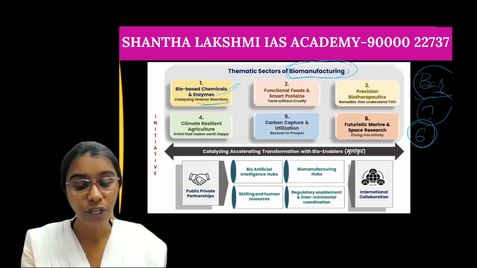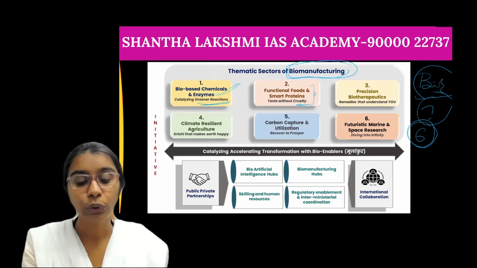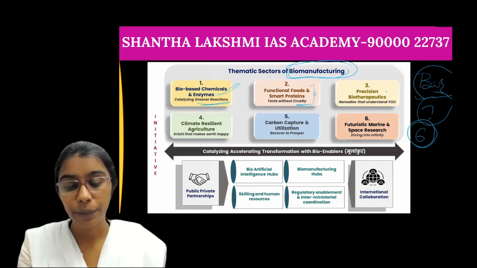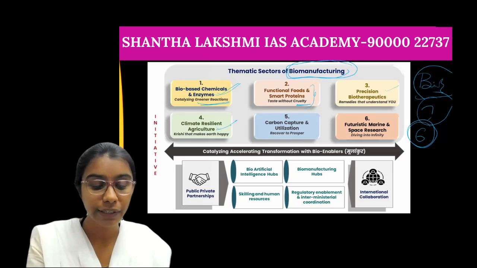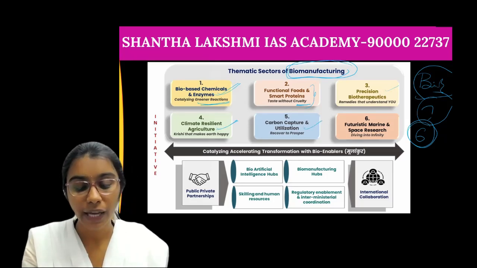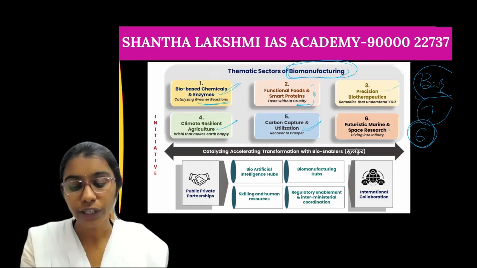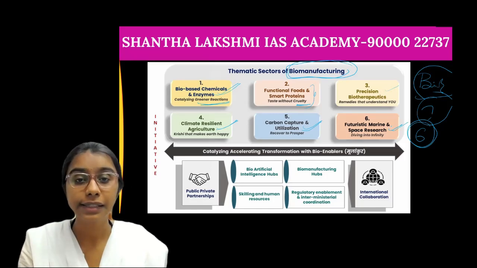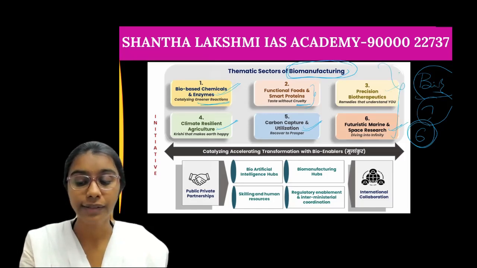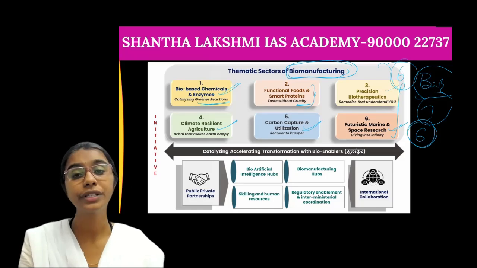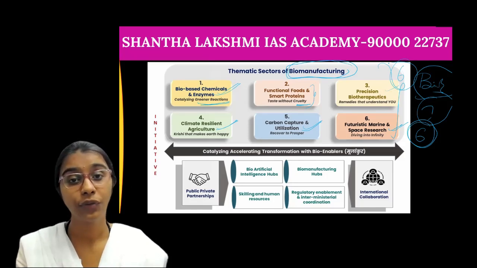Second is the functional foods and the smart proteins, availed through taste without cruelty. The next is precision biotherapeutics. And next is climate resilient agriculture, carbon capture and utilization, futuristic marine and space research also. So these are the six thematic sectors under which this Bio E3 policy will be used.